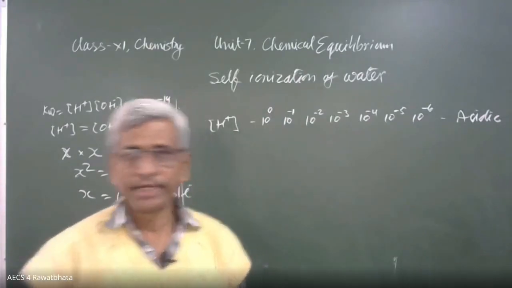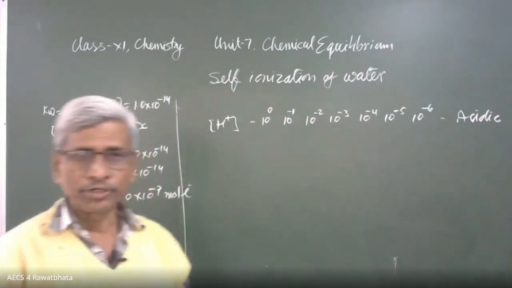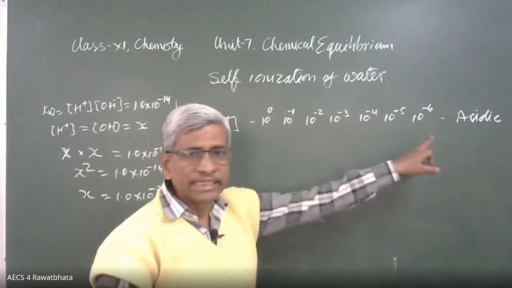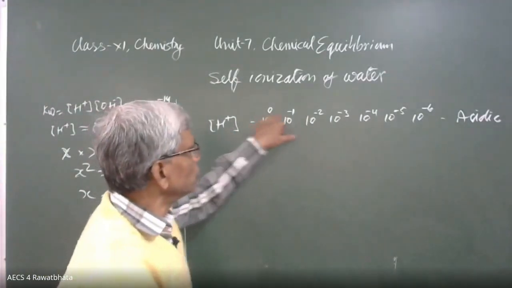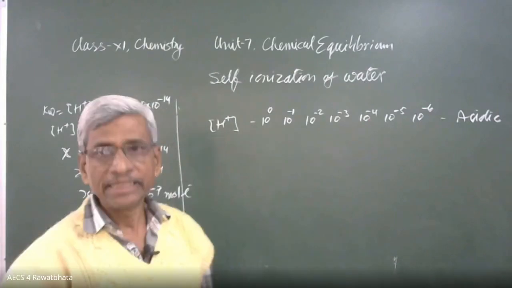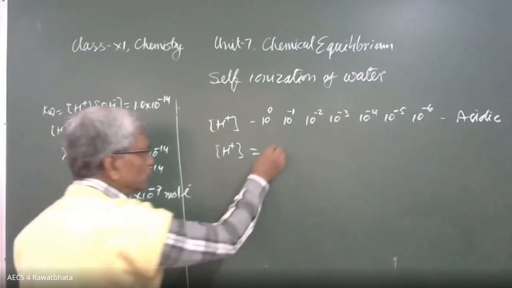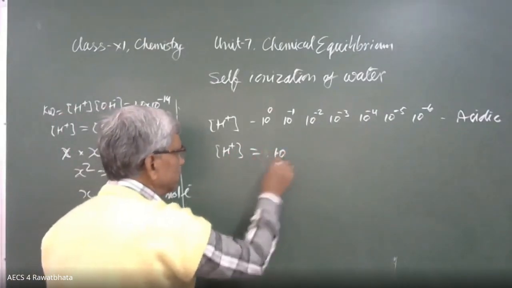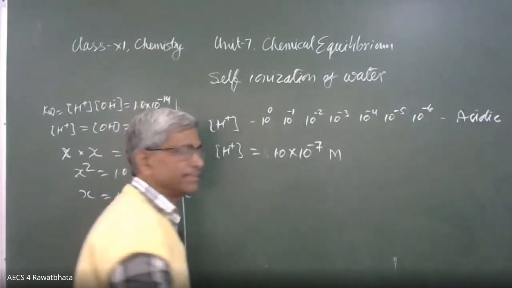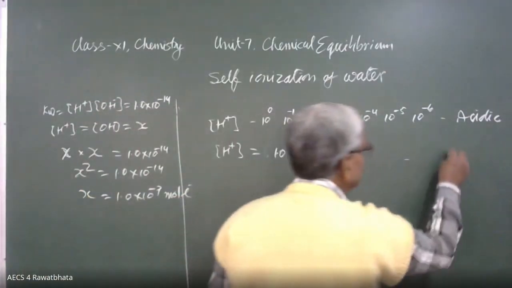If the hydrogen ion concentration in any aqueous solution is from 10 raised to power 0 to 10 raised to power minus 6, that solution is treated as acidic. And if the hydrogen ion concentration is 1.0 into 10 raised to power minus 7 moles per liter, written as molar, the solution will be neutral.